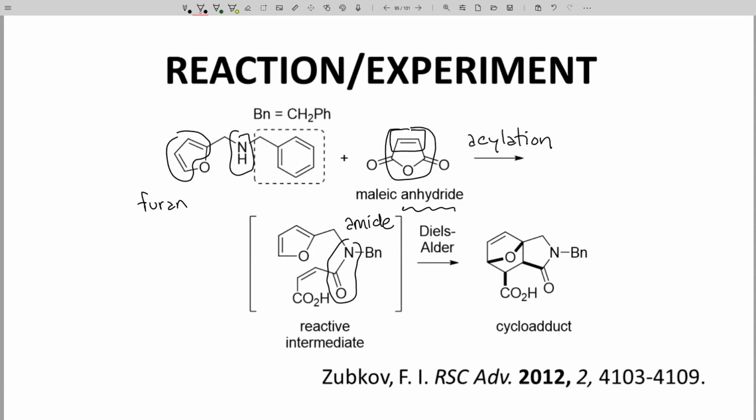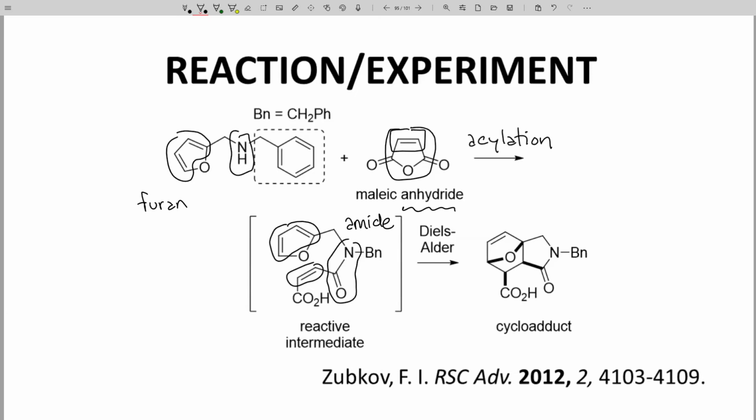By making this amide, we have connected the diene and the dienophile. I said that furan is a weakly reactive diene. By physically connecting the diene and dienophile, we increase the probability of the diene and dienophile colliding in the reaction. That will increase the rate of the reaction, sluggish or not.